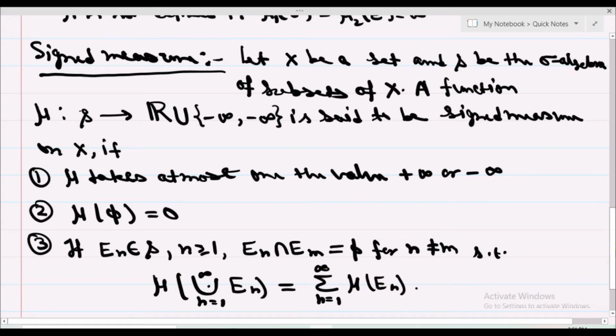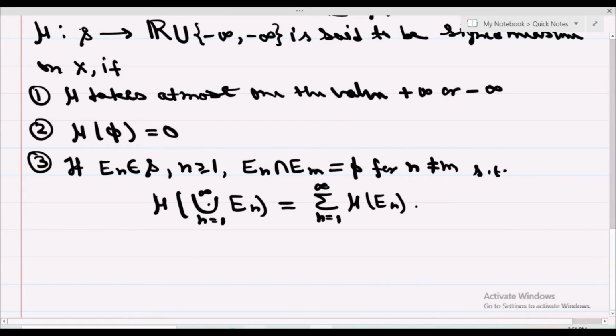Okay, so this is the definition of our signed measure.